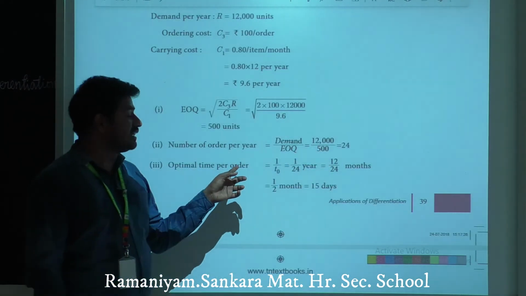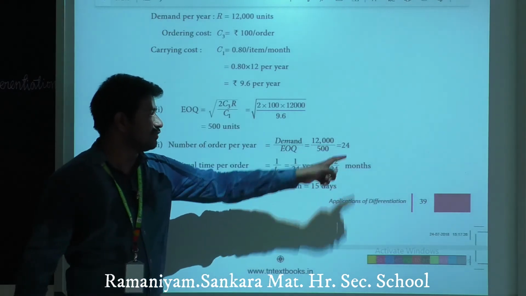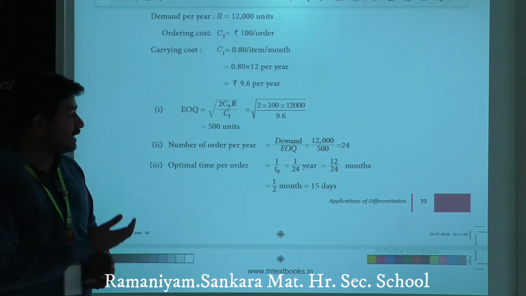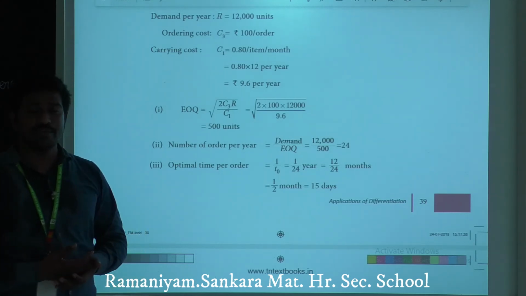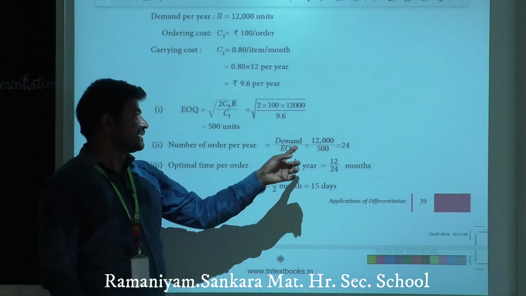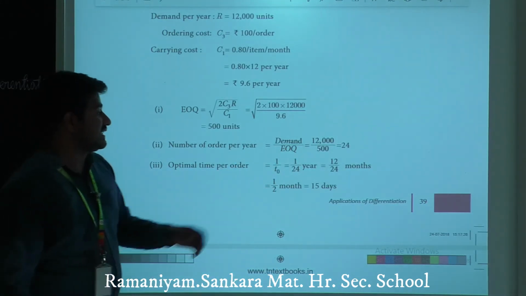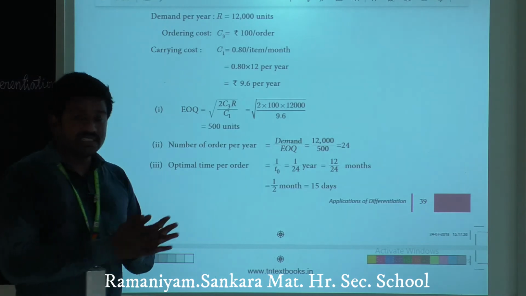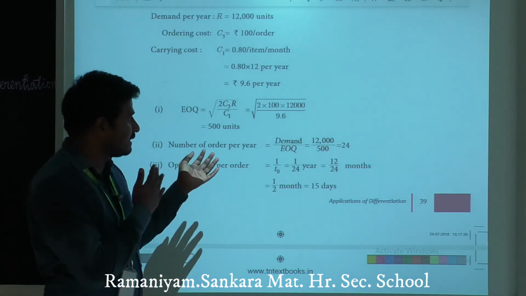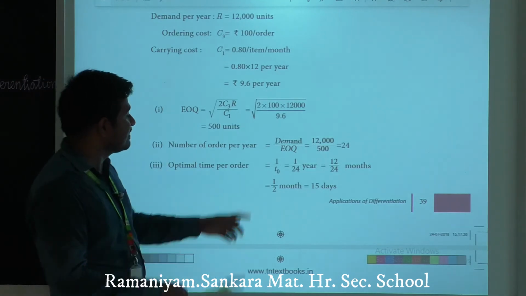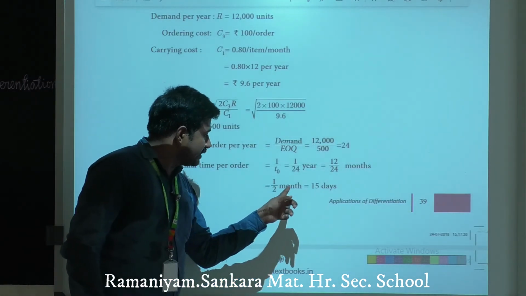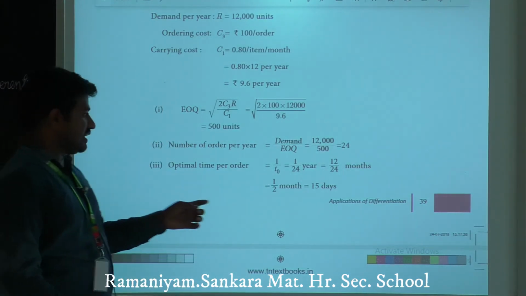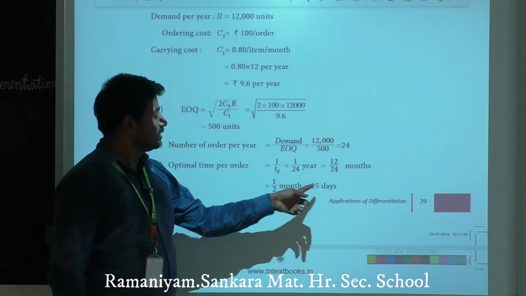Optimum time per order is the reciprocal of the number of orders. The reciprocal of 24 is 1 by 24 year. Converting year into month, multiply by 12: 12 by 24, simplified, is 1 by 2 month, which in terms of days is 15 days. You just convert year into month, month into days.